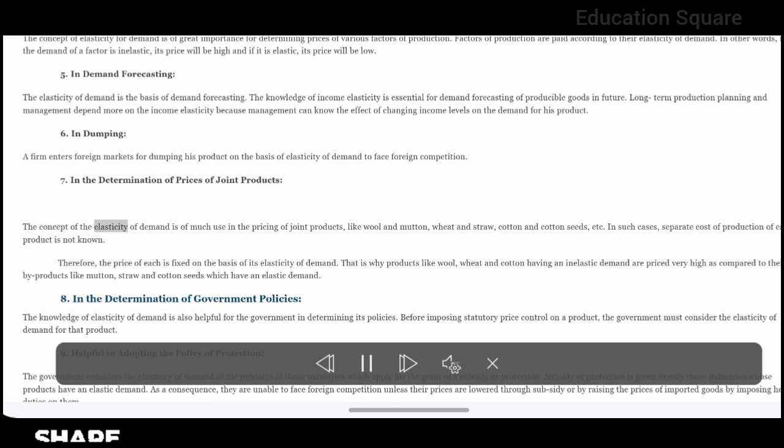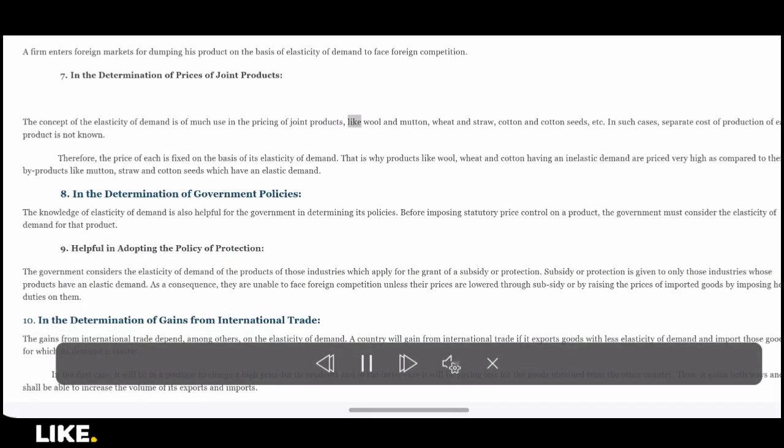In the determination of prices of joint products. The concept of the elasticity of demand is of much use in the pricing of joint products, like wool and mutton, wheat and straw, cotton and cotton seeds, etc. In such cases, separate cost of production of each product is not known. Therefore, the price of each is fixed on the basis of its elasticity of demand.